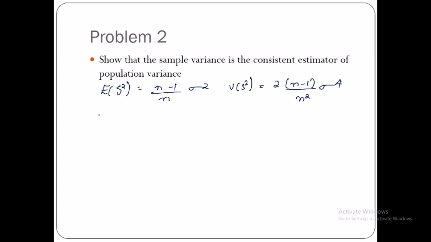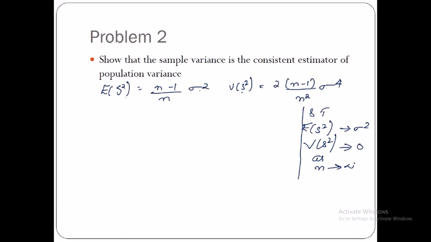Okay, now what I'm going to do is that we have to show that the sample variance is a consistent estimator of population variance. So we have to show that the expectation of S square tends to sigma square and variance of S square tends to 0 as n tends to infinity.